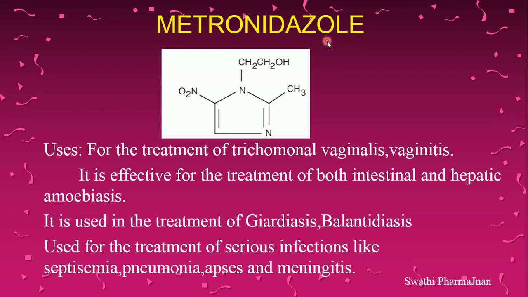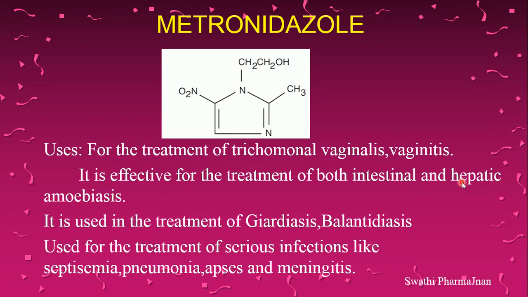Here the clues for you: azole indicates it is an imidazole, nida indicates a nitro group is present, metro indicates a methyl group is present, meth indicates methyl group, tro indicates nitro group, and here a hydroxyethyl group is present. It is used for the treatment of Trichomonas vaginalis and vaginitis. In the vaginal part of the female, if any protozoal infection is there, particularly by Trichomonas species, then we can use metronidazole tablets. It is effective for the treatment of both intestinal and hepatic amoebiasis.